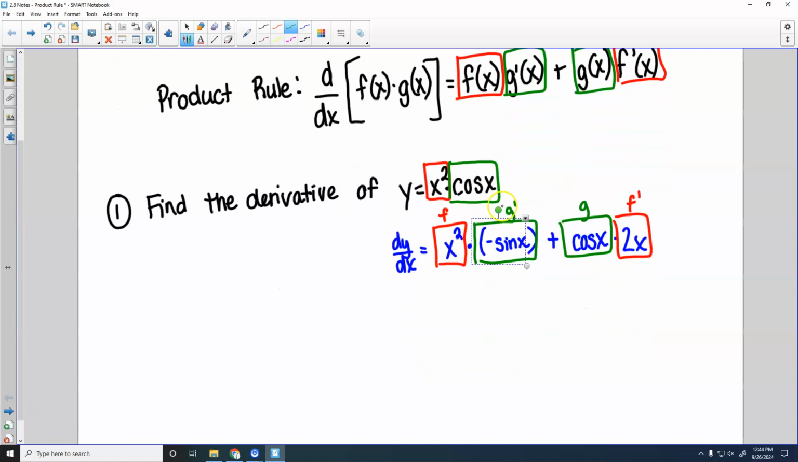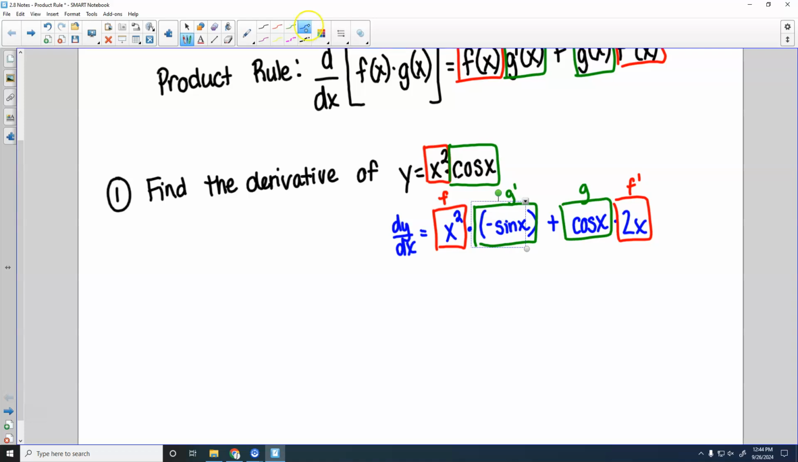And then for a problem like this, there's not much you can do. You will probably see it cleaned up a little bit where you have negative x squared sine x plus, we usually write the 2x out front, cosine x. You'll probably see it look something more like that. But there's not much you can do to combine those. Okay, you must do this whenever you have two things that are multiplied together. Okay, so let's go look at another one.